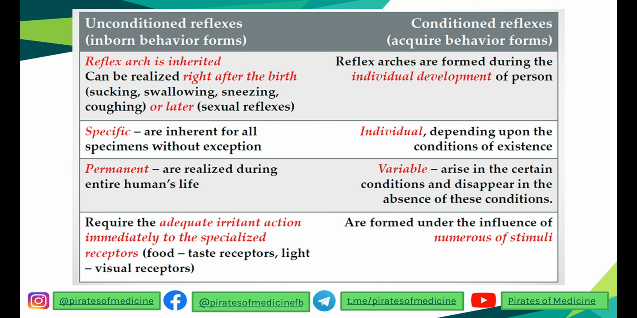This is the main mechanism, and there are other differences. You can also see that the unconditioned reflexes are permanent, present all life, and conditioned reflexes can be variable depending on the conditions they come in, and they may disappear in the absence of these conditions. So remember, unconditioned and conditioned reflexes occur with the help of the sympathetic and parasympathetic nervous system. For example, let's take an example of the conditioned reflexes.